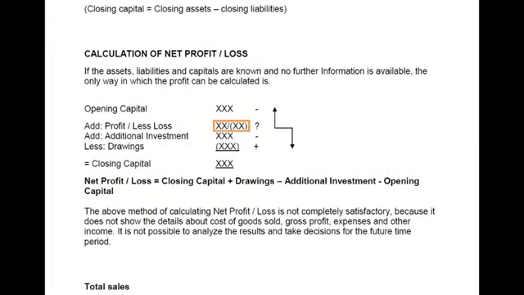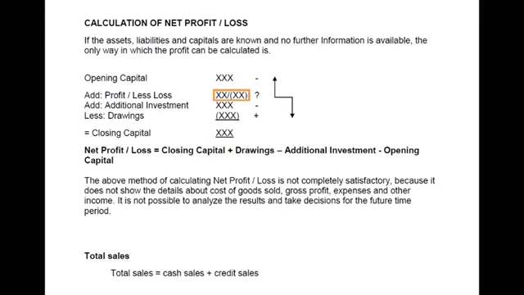Then we have calculation of profit or loss. Sometimes we do not have records for sales or purchases or expenses, because the business is very easygoing. So we are running the business in a very casual format. We do not have proper records, but still at the end of the year we need something so as to ascertain the level of profit that the business has earned.